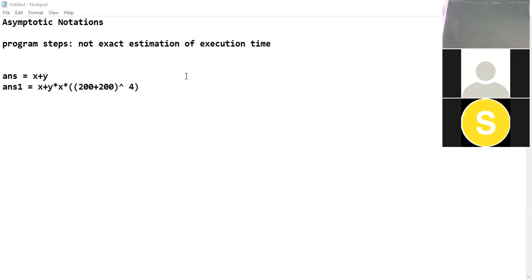Whatever we have seen in the last lecture, calculating the number of steps for a given program is not exact estimation of the execution time, because each of the steps will require different amount of time which is not analyzed in that method. Do you agree with me in this case? Yes. Others, are you able to understand?